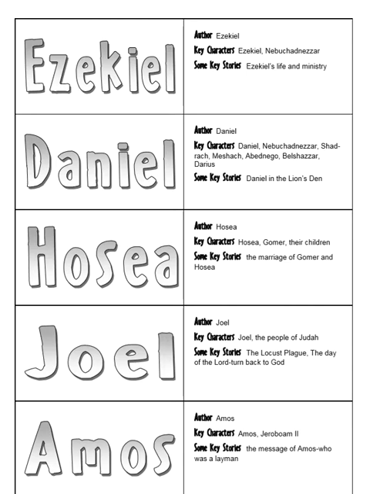Joel. Author: Joel. Key characters: Joel, the people of Judah. Some key stories: the locust plague, the day of the Lord, turned back to God. Amos. Author: Amos. Key characters: Amos, Jeroboam II. Some key stories: the message of Amos, who was a layman.